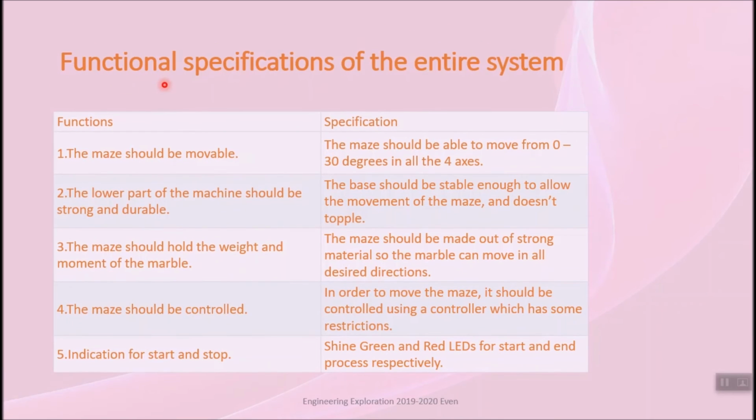So, these are the functional specifications of our model. First, the maze should be movable. The maze should be able to move from 0 to 30 degrees in all 4 axes. Second, the lower part of the machine should be strong and durable. The base should be stable enough to allow the movement of the maze and not topple. Third, the maze should hold the weight and movement of the marble. The maze should be made of strong material so the marble can move in all desired directions.